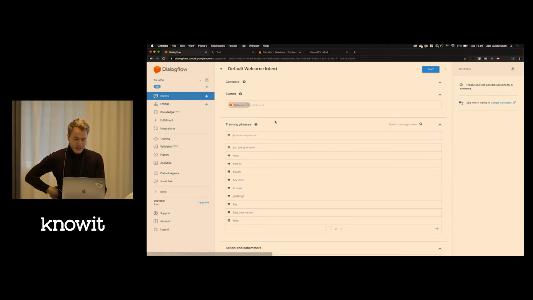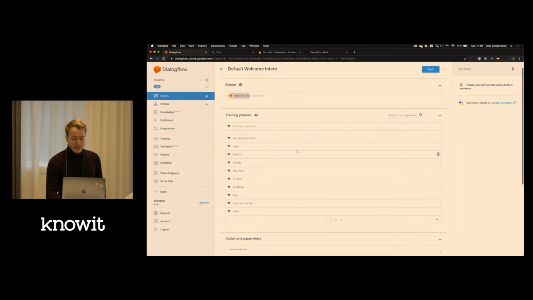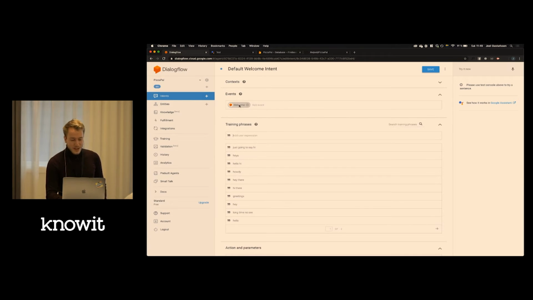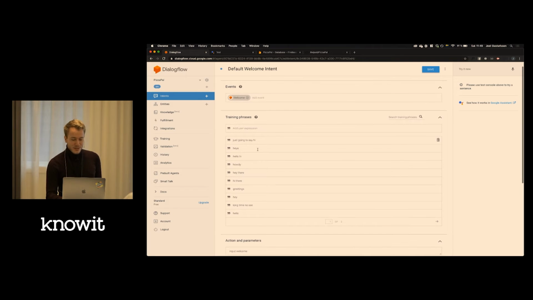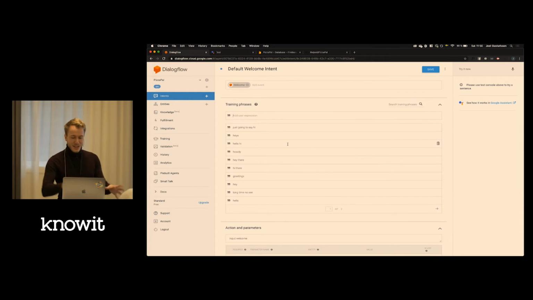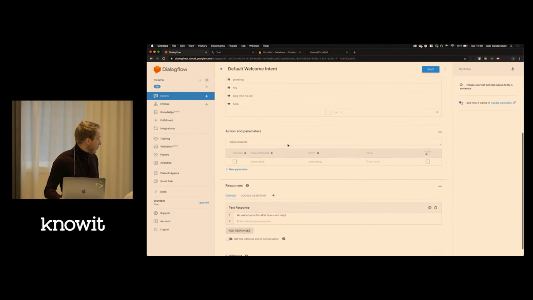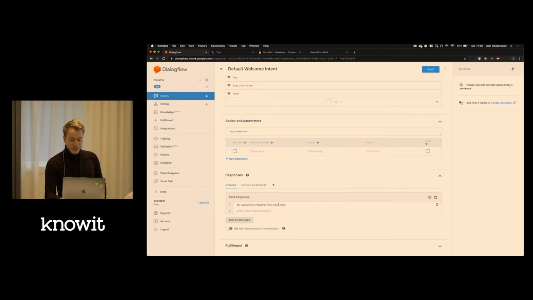If you go into the default welcome intent, I haven't done anything with this in preparation. This is what you get out of the box when you create a new action. This event here is just a trigger. It will be the first thing that triggers every time the user tries to talk with our action. It has some training phrases, which are the phrases we feed into Google's machine learning model, so that Google will understand the user's intent is supposed to be connected to this intent. And finally, we can give some response to the user's query.